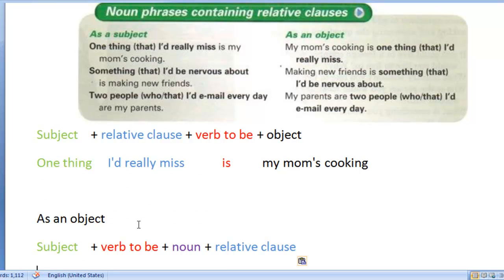As I mentioned previously, we want to change this noun phrase that is being used as the subject. That means that the noun phrase "one thing I really miss" is the subject of our sentence. And basically we want to change that into being the object of our sentence, as you can see here in our next example.